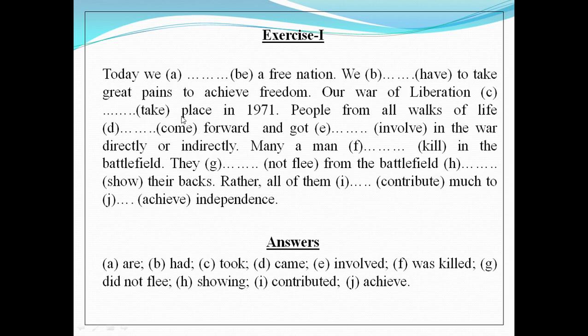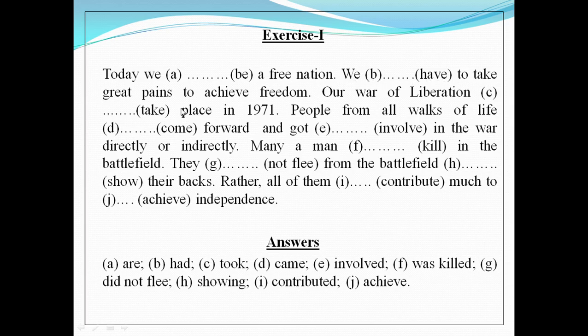So our answer for the gap A will be the present form of be. You know that there are three present forms of the auxiliary verb be. They are am, is, are. As our subject is we, that means plural, our answer will be are. Alright. So today we are a free nation.